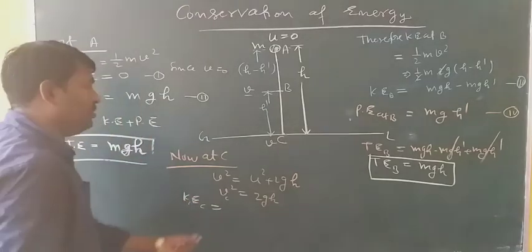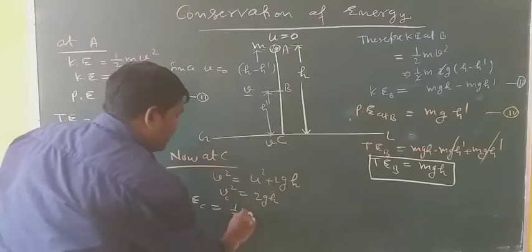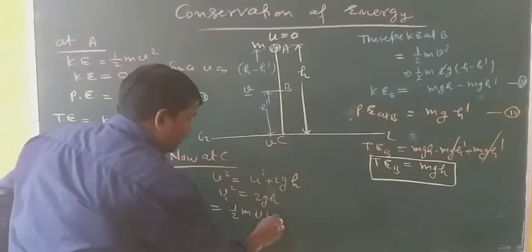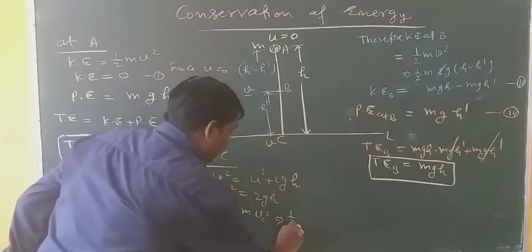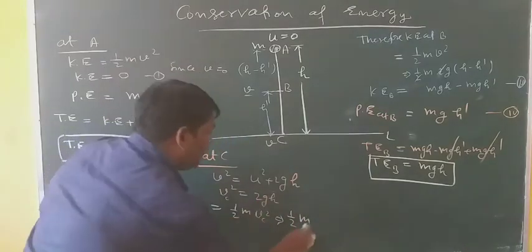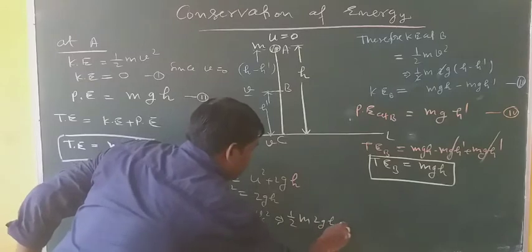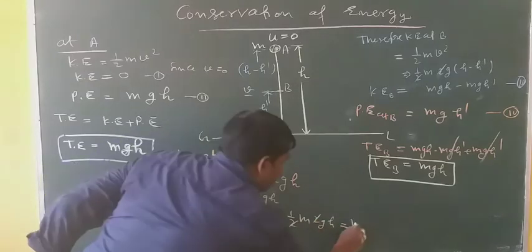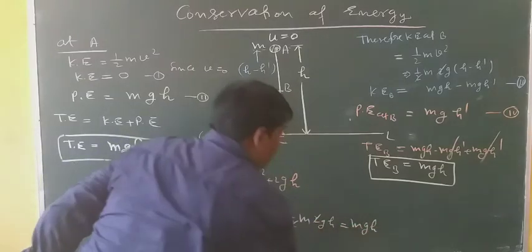is equal to half m v at C square. This implies half m times 2gh, and the 2 cancels out, giving mgh.